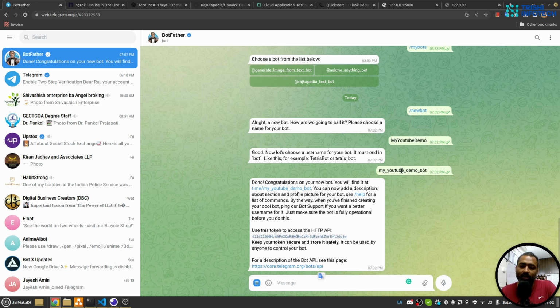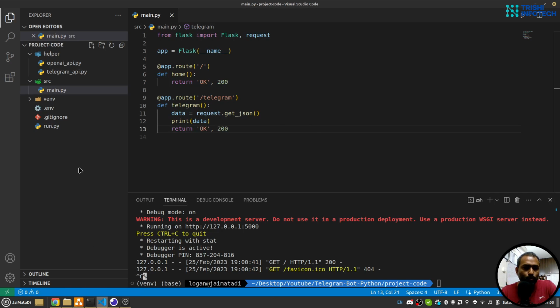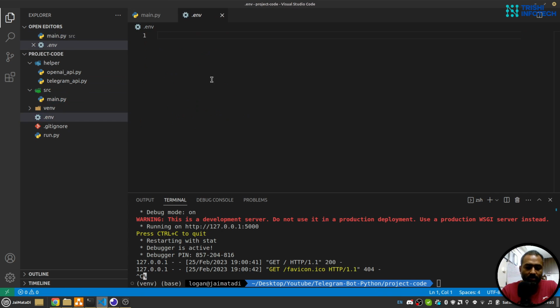There is a possibility that the name is not available, so you need to try with some different name as well. The important thing is this API key. I'll copy that and go to the .env file. I'll say TELEGRAM_API_KEY equals this value, and save this.